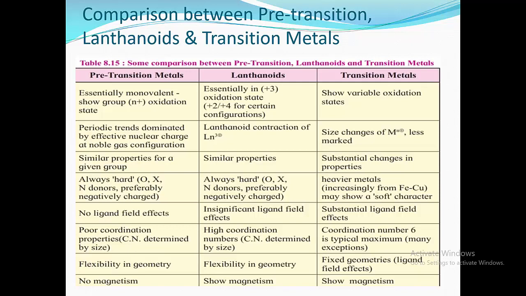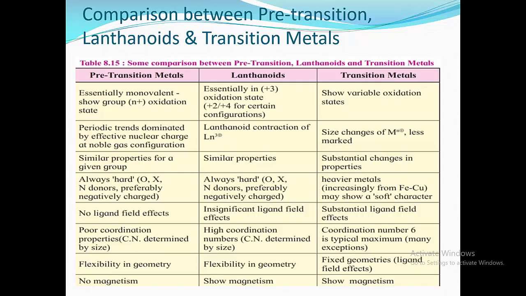Now in the case of hardness, pre-transition metals are always hard. Lanthanoids are also hard metals. Transition metals are heavier metals.